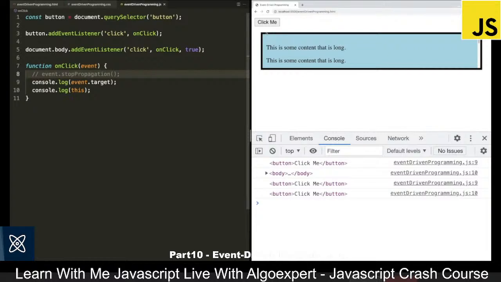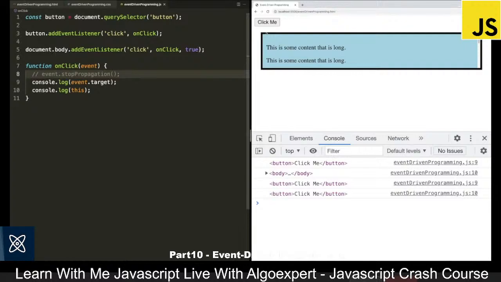So we clicked on the body first because this happened during the capturing phase. Then we click on the button during the target phase. So the capturing phase is before the target phase. So now the body with the value of true is getting its event listener to fire before the button gets its event listener to fire.